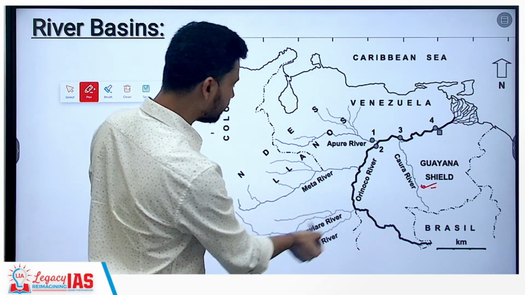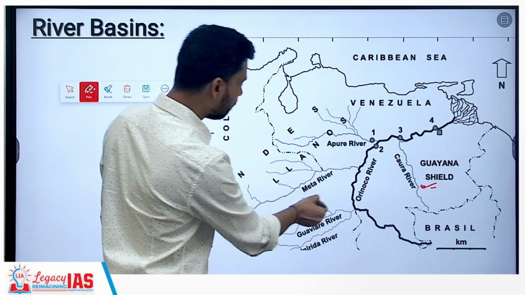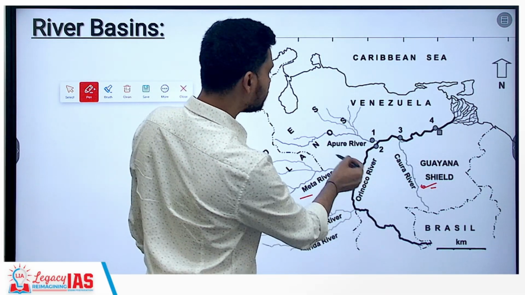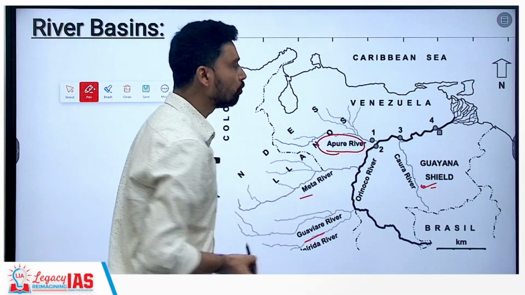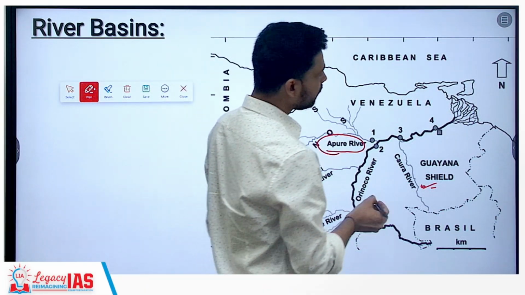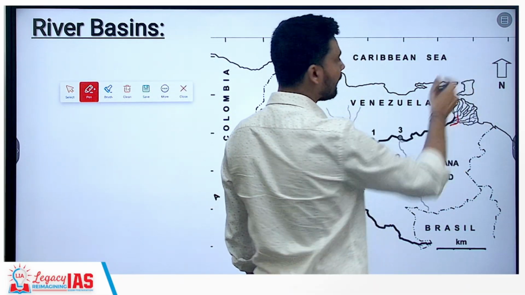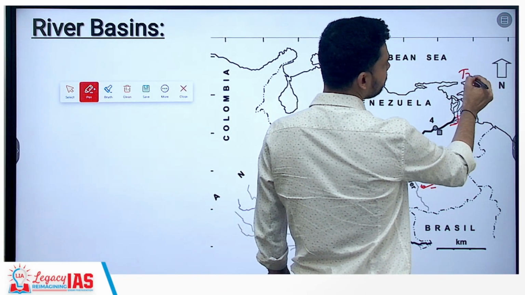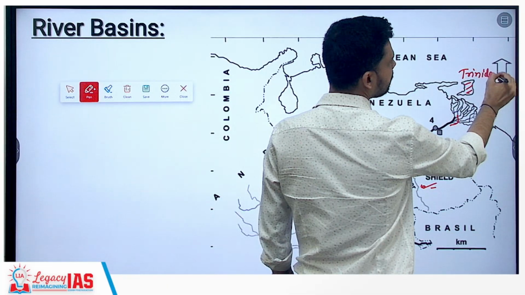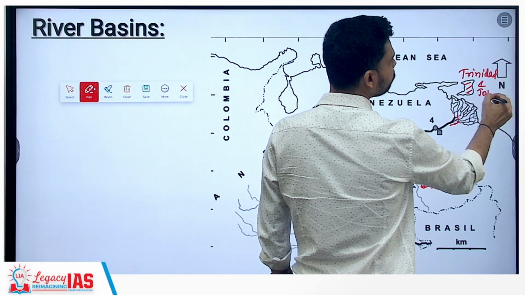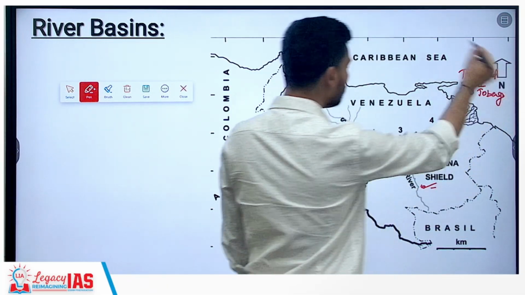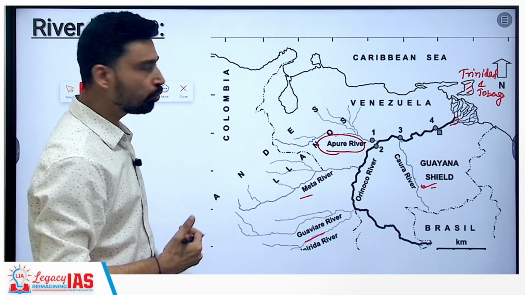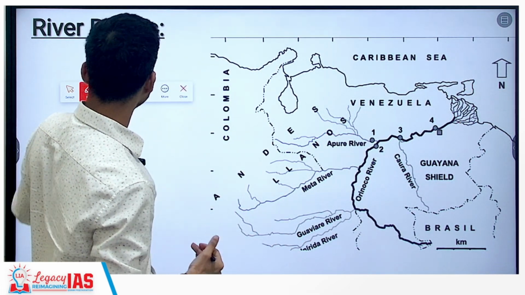Now Orinoco River is joined by several rivers, as you can see from here: Meta, Guaviare and Apure. These are some of the important tributaries of Orinoco. Orinoco then finally drains out in the Caribbean Sea near an island. Here you have a separate island country, called Trinidad and Tobago. So near Trinidad and Tobago in the Caribbean Sea, Orinoco River, after forming an estuary, drains out.